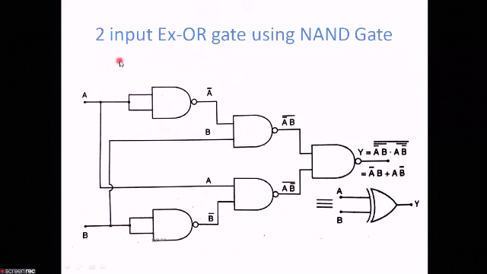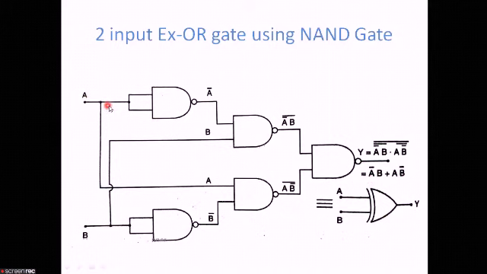Next we will be designing 2-input XOR gate using the NAND gates or the universal logic. So how to design it? Before designing, let me tell you one thing, that in the output we will be getting the expression of the XOR gate, that is A bar B plus of A B bar. So here we will be taking the inputs A and B and we will be applying some NAND gates so that we can get the expression of the XOR gate. So how to do it?